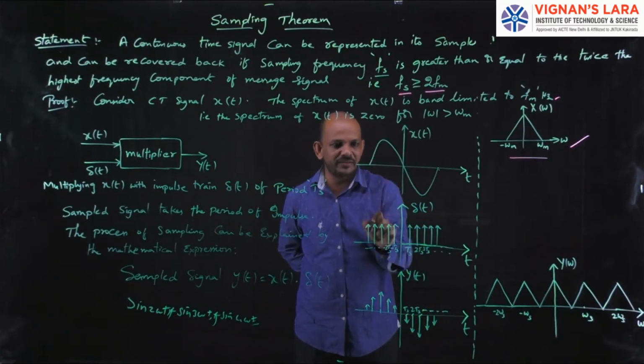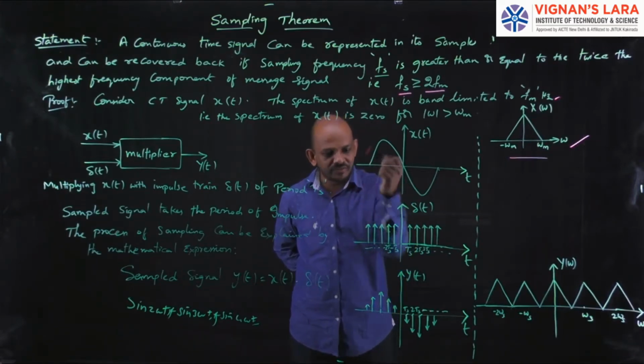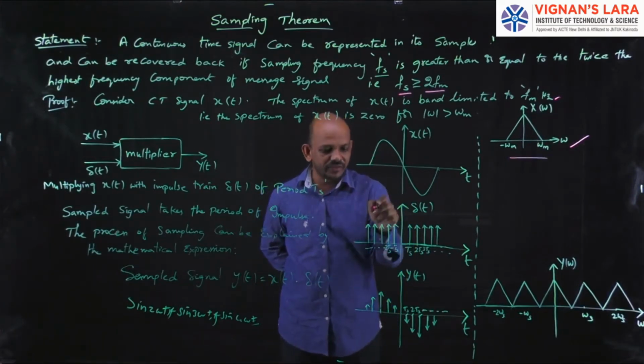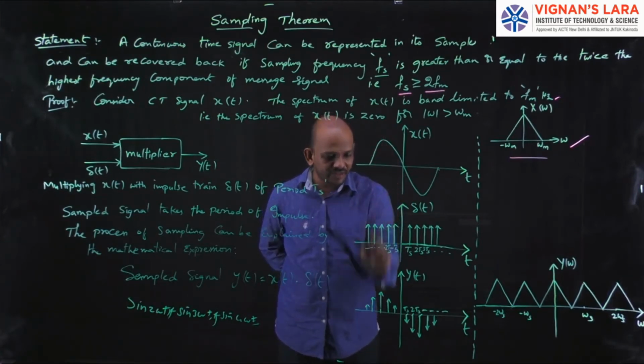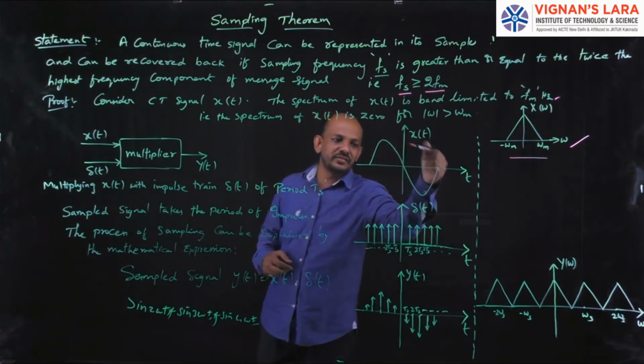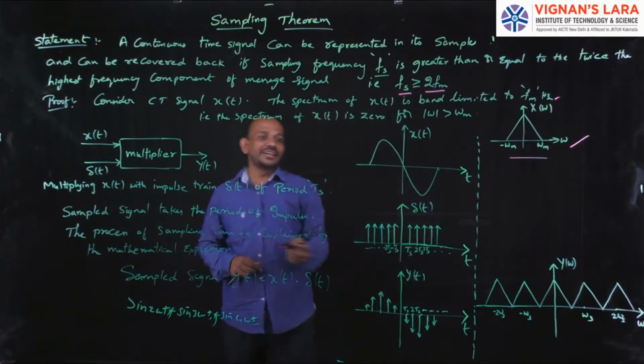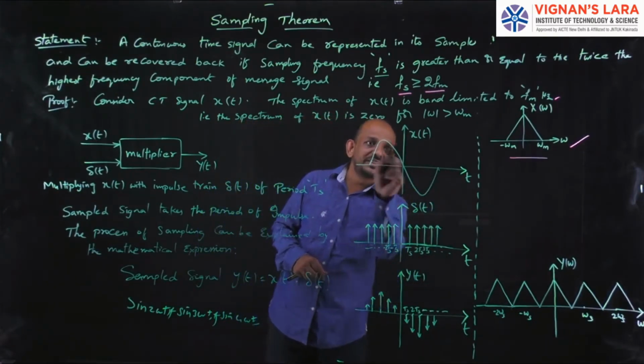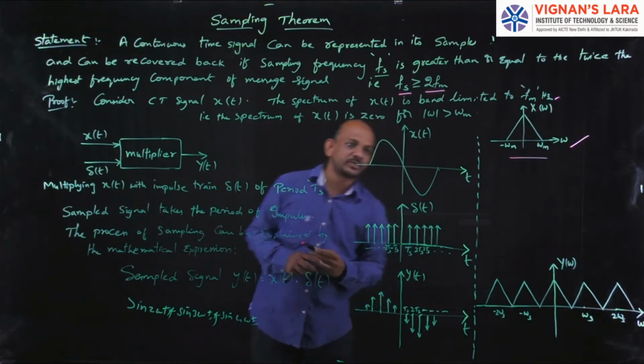This is multiplied with, consider, 1. So the value here will be presented there. If this is multiplied with 1, I will get this value. If this is multiplied with 1, I will get this value. That is, I am multiplying the amplitude of the signal with an impulse train. So I will get the amplitudes of the sampled version with respect to the input signal.